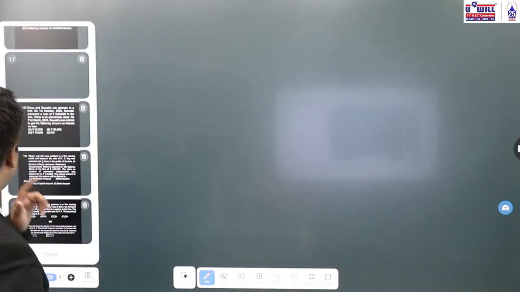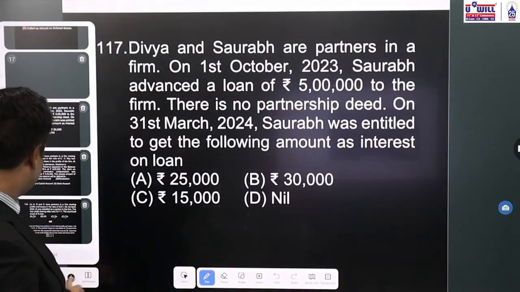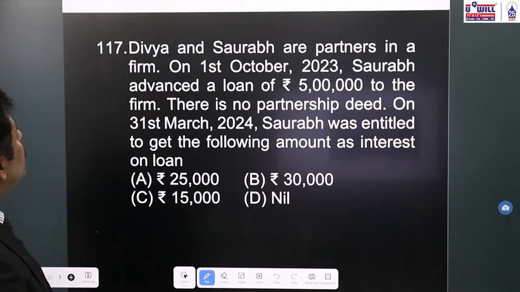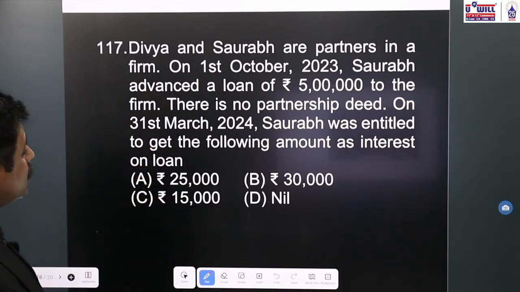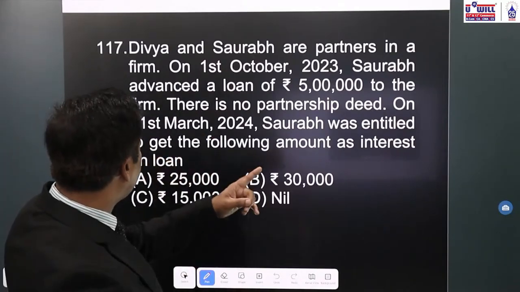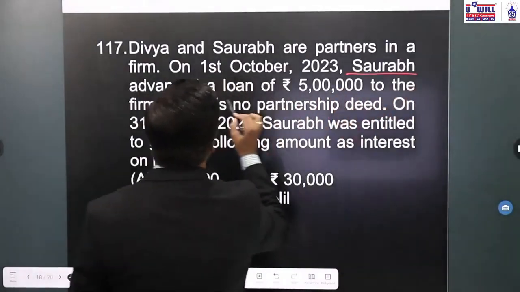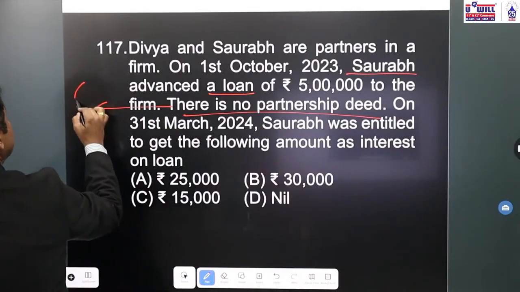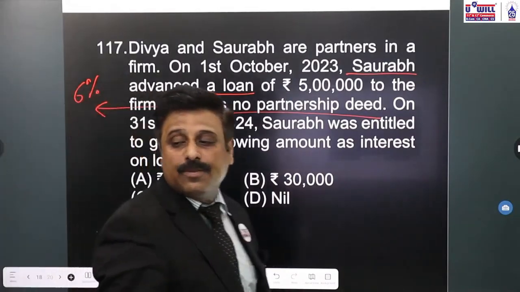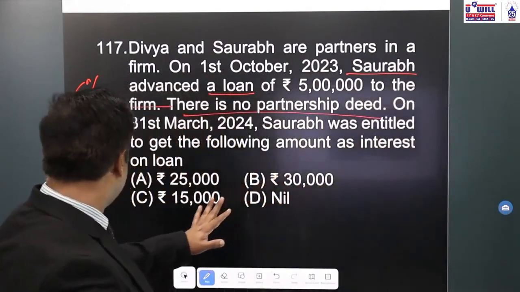17th question. 117. Divya and Saurabh are partners in a firm. On 1st October 2023, Saurabh advanced a loan of rupees 5 lakhs to the firm. There is no partnership deed. See, the partner has given a loan, and if there is no partnership deed, then what did we study? We will be calculating interest at the rate of 6%. If there is no agreement done, no partnership deed is made, then interest will be given at the rate of 6%. Okay.